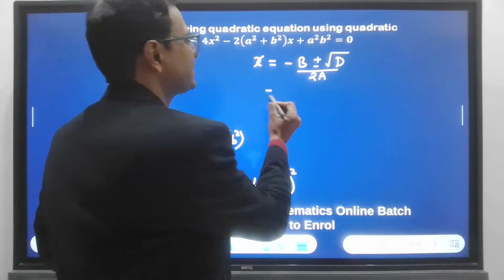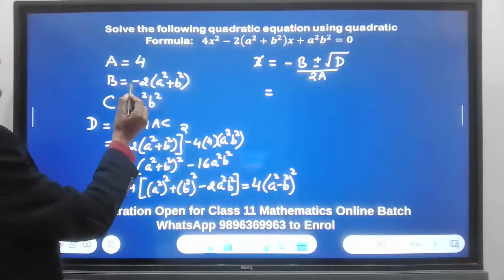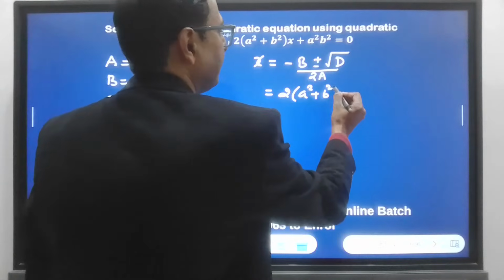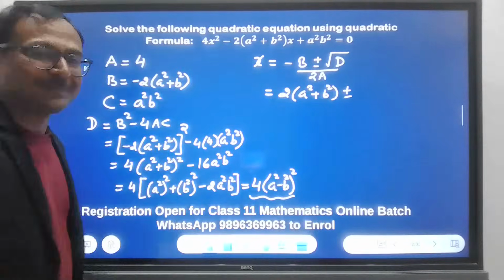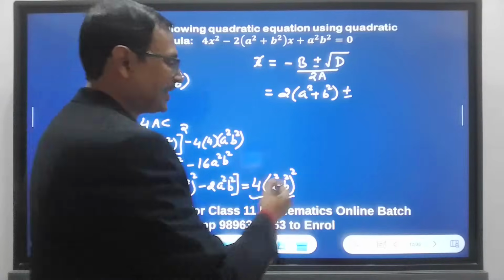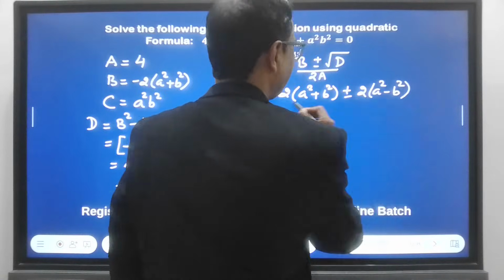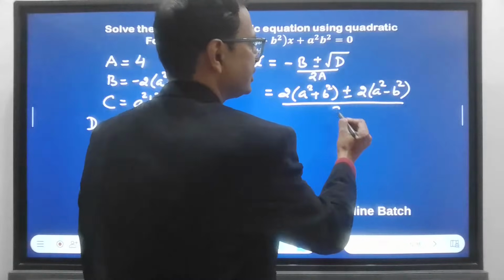Okay. So minus b, where is b? B is this complete thing. So minus b, minus removes. So we have twice of a square plus b square plus minus root d. Now what is square root of this? Very easy, right? Twice of a square minus b square, and in the denominator 2a. A is 4, so 8.